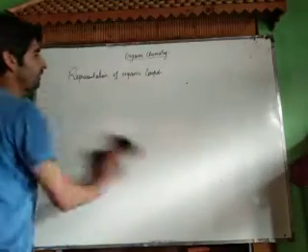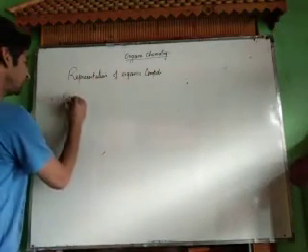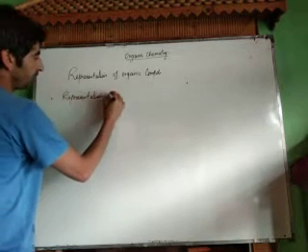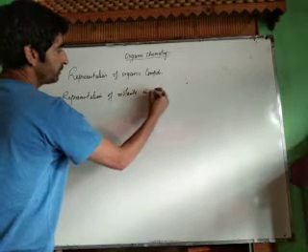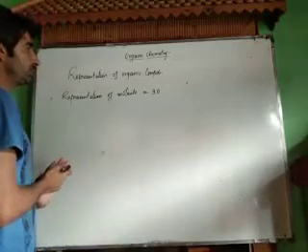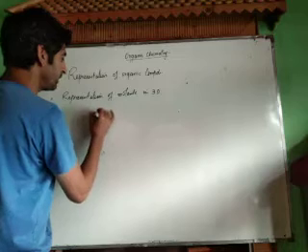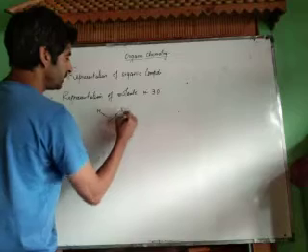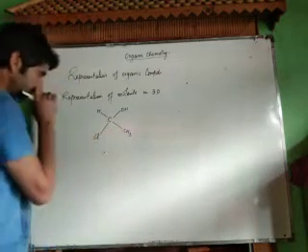One more important representation is the representation of a molecule in 3D. This will be useful to us once we start stereochemistry. For example, if we have a carbon atom, to this carbon atom we have hydrogen attached over here, to this carbon we have an OH group attached over here, a CH3 group attached over here, and a chlorine attached over here.